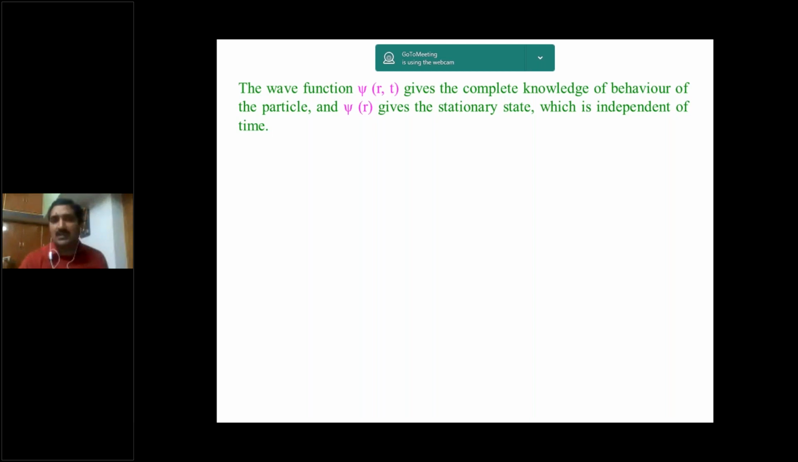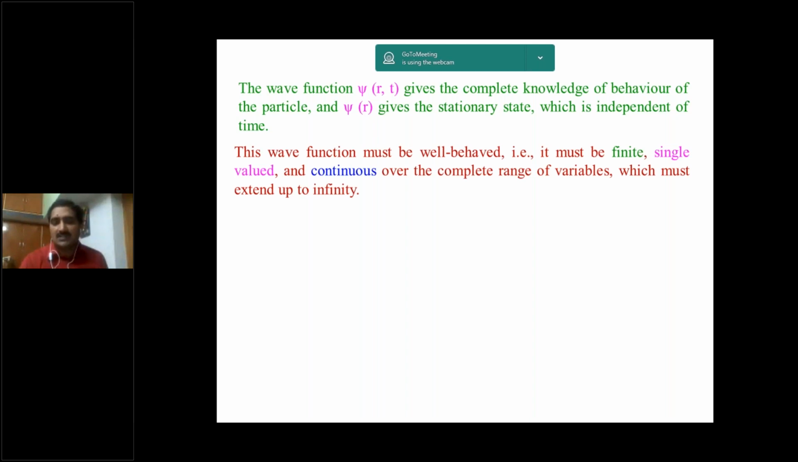Psi of r gives the stationary state. That means the particle continuously moves and comes back. So that is called independent of time. Here the particle depends only upon the position. In the previous case, the particle depends upon position and time. Psi of r comma t is time dependent. Psi of r is time independent.